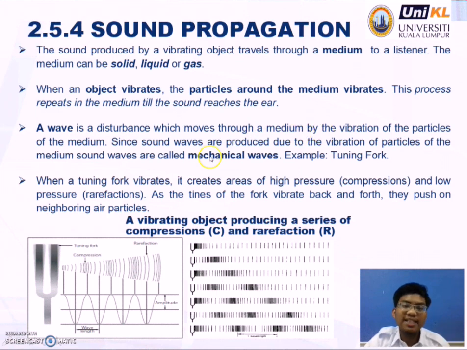Okay? Sound propagation. Sound produced by a vibrating object travels through a medium to a listener. The medium can be solid, liquid, or gas. When an object vibrates, the particles around it in the medium vibrate. This process repeats in the medium until the sound reaches the ear. Okay? A wave is a disturbance which moves through a medium by the vibration of the particles of the medium. Since sound waves are produced due to the vibration of particles of the medium, sound waves are called mechanical waves.